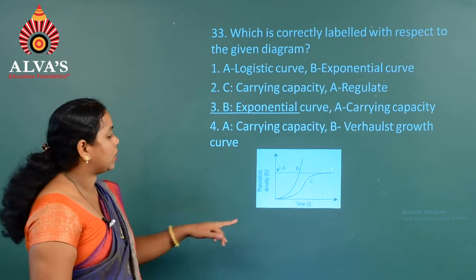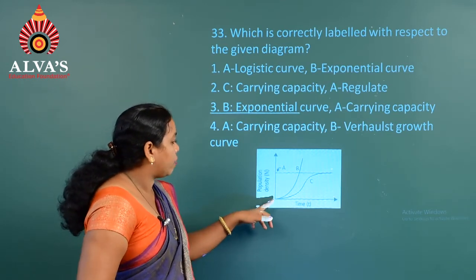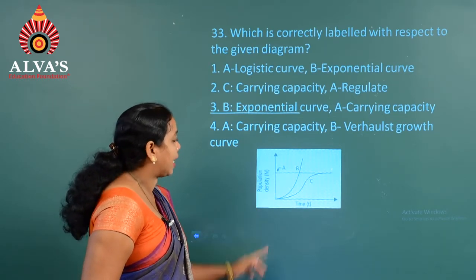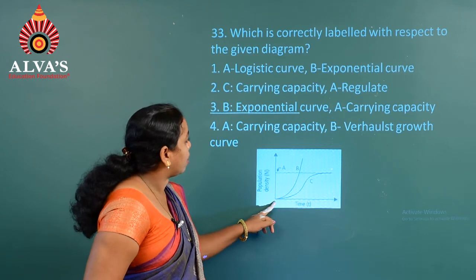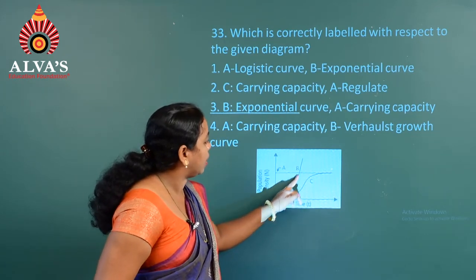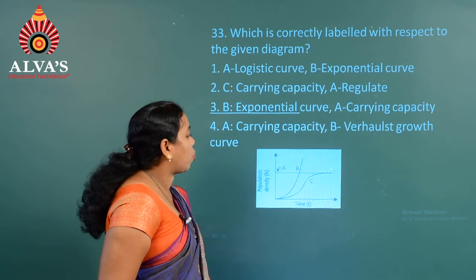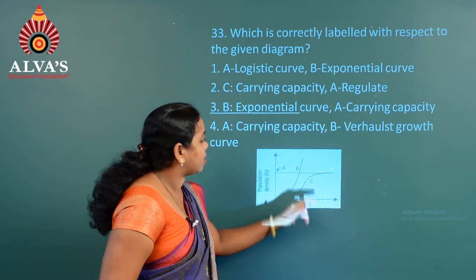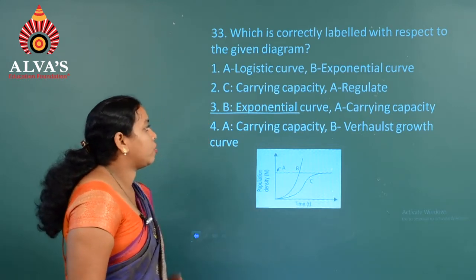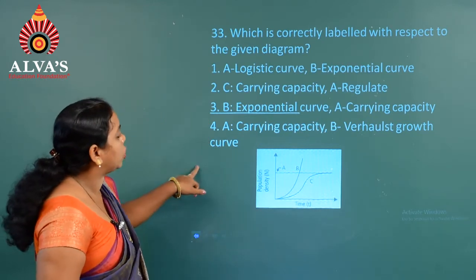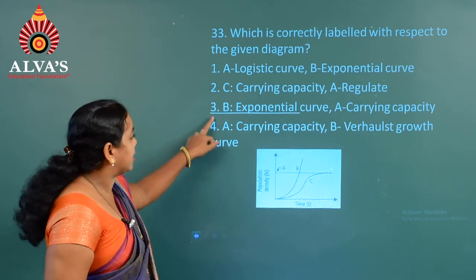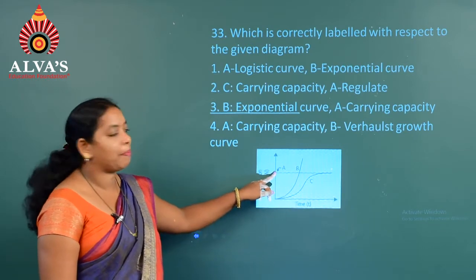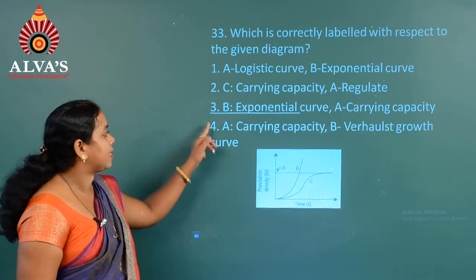Based on this diagram, A shows the carrying capacity, B is nothing but the exponential growth model, and C is the logistic growth curve. So the correct option for the given diagram is the third one, that is B is the exponential growth curve, whereas A represents the carrying capacity. Hence the answer is the third option.